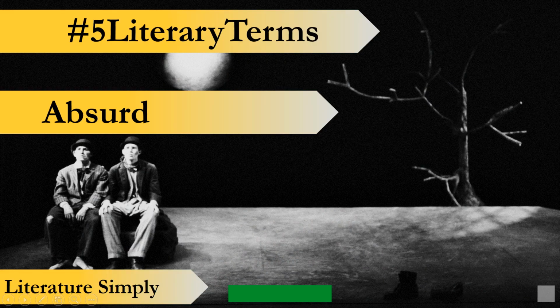So stay tuned and watch the complete video and understand what is absurd, because if you go to M.H. Abrams or any dictionary, you find that the term is defined there, but it is in difficult language, and we make the language very simple for these kind of terms used in literature. So here, dear students, hash 5 literary terms: absurd, and you are watching Literature Simply. And this image which you are looking at, I derived from Waiting for Godot. I will explain this image, what kind of persons sat there and what they are thinking.